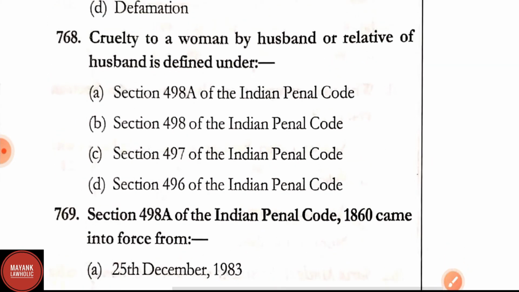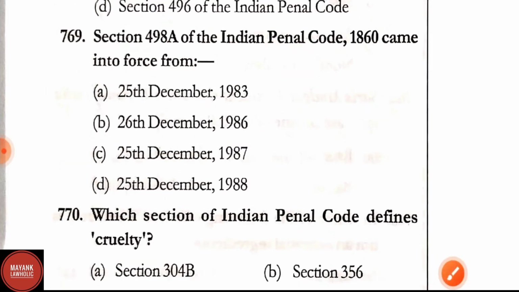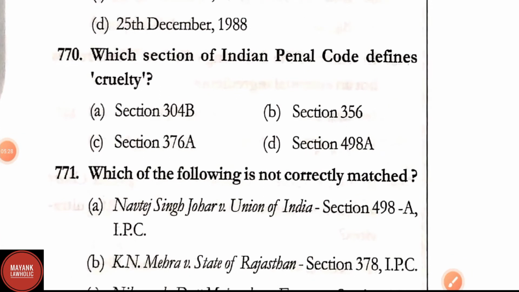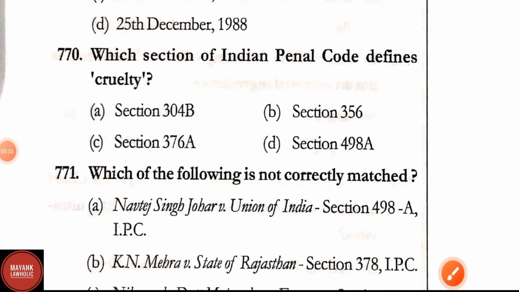Question number 768. Cruelty to a woman by husband or relative of husband is defined in section 498A of IPC. Question number 769. Section 498A of IPC came into force on, correct answer is 25th December 1983. Question number 770. Which section of IPC defines cruelty? Cruelty is defined in section 498A of IPC.